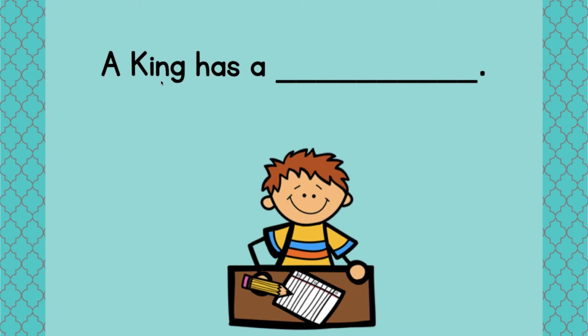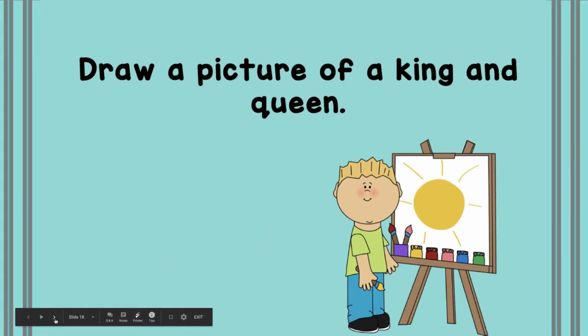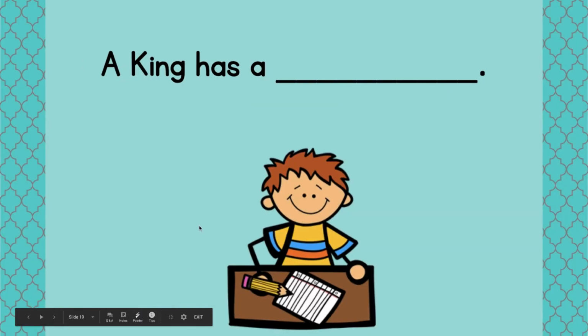You're going to write, a king has a blank, and you fill in the rest. A king has a blank. And you can pause this video so that you can write your sentence.